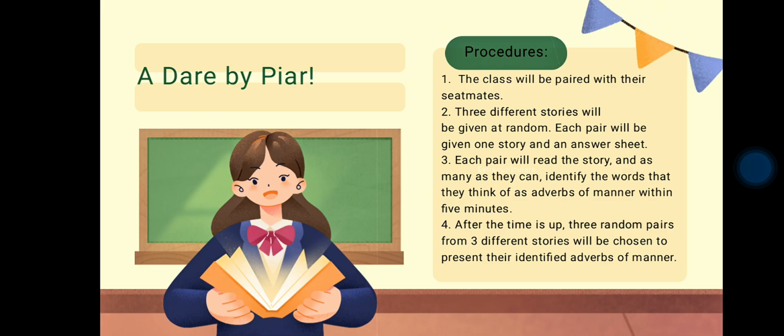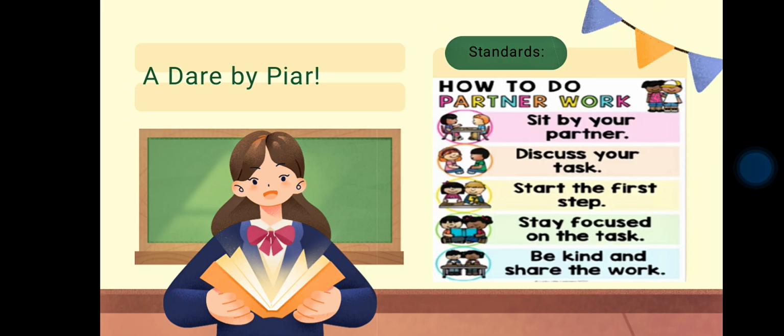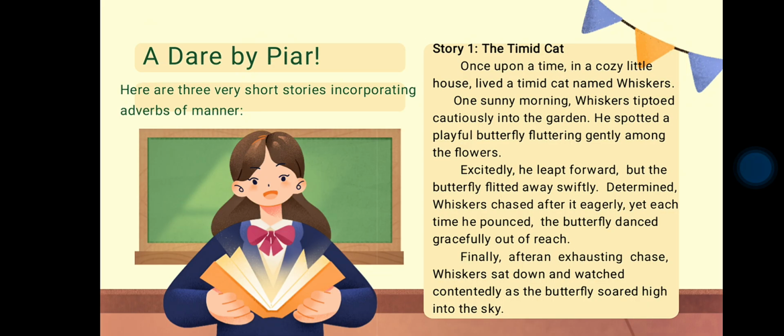Number 4, after the time is up, 3 random pairs from 3 different stories will be chosen to present their identified adverbs of manner. Did you get it, everyone? Very good. Now you understand the procedures. Here are the standards. Please read. Now that you read the standards, here's the first story.